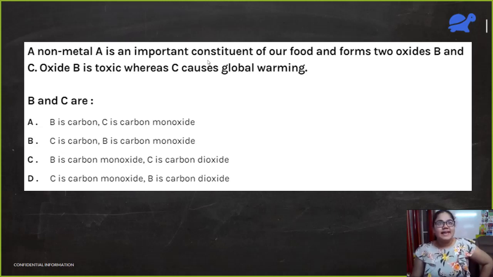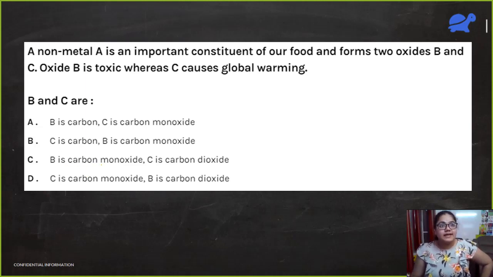A non-metal A is an important constituent of our food and forms two oxides, B and C. B is toxic, whereas C causes global warming. Anupam is saying option C. Even Vatsal is saying option C. Nandana is also saying C. So I guess this is clear.